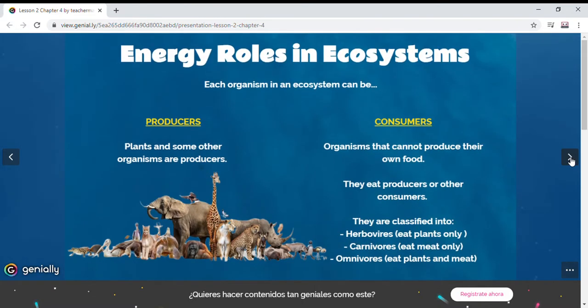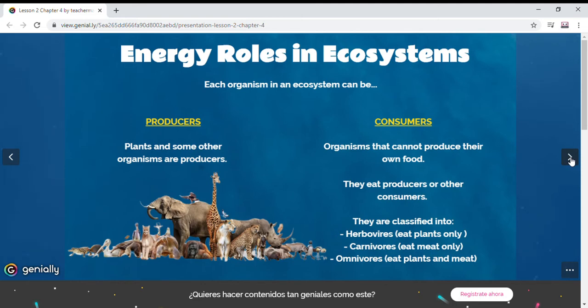Energy roles in ecosystems. Each organism in an ecosystem can be a producer or a consumer. So, who are the producers? Plants and some other organisms are producers. We already talked about producers in lesson 1 when we talked about photosynthesis and all of those things. Consumers are organisms that cannot produce their own food. So they eat producers, for example, a rabbit that is going to eat carrots, or they can eat other consumers, for example, a lion that is going to eat a zebra.